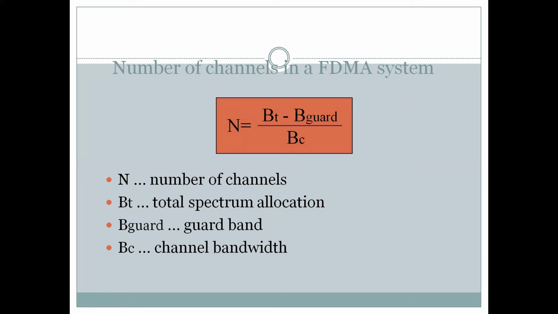Now we come to some parameters of the channels in an FDMA system.